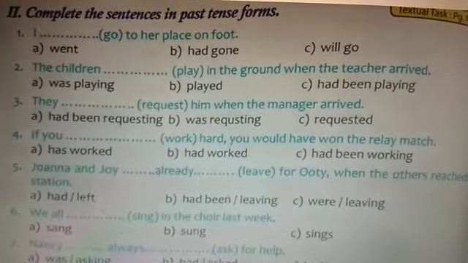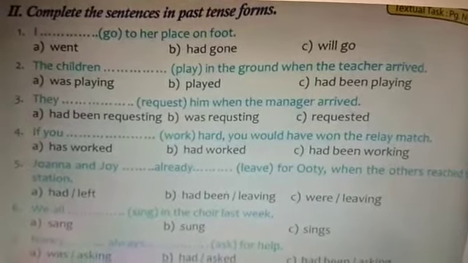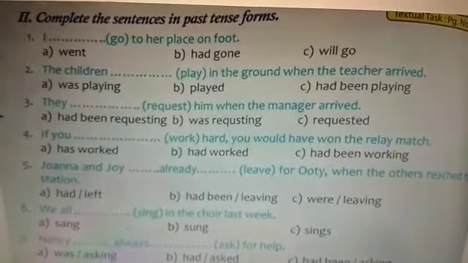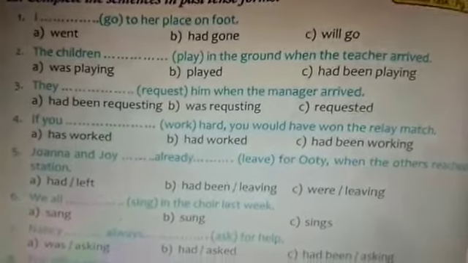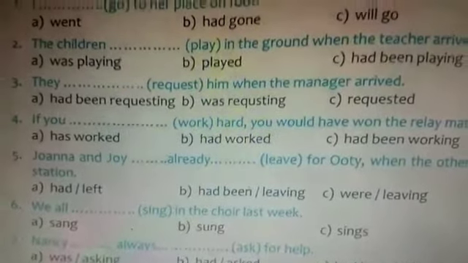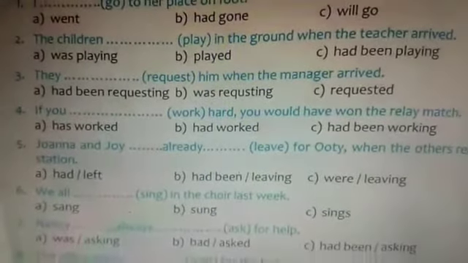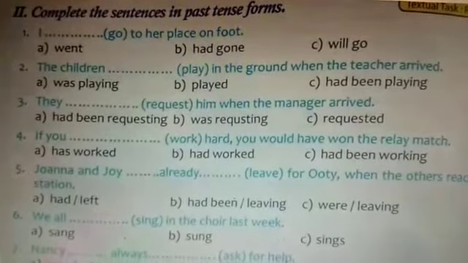Second one, the children had been playing. So it is option C. The children had been playing in the ground when the teacher arrived. So two actions are here. Third one, they had been requesting. Option A. They had been requesting him when the manager arrived.